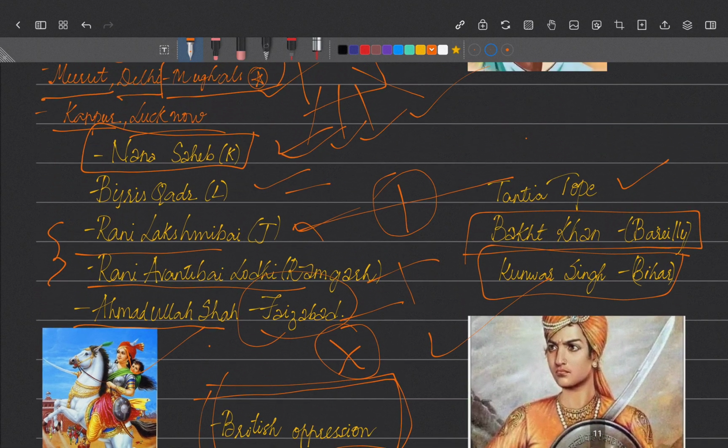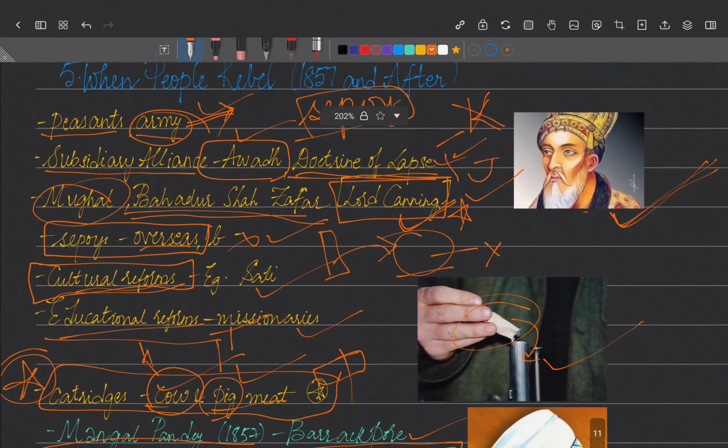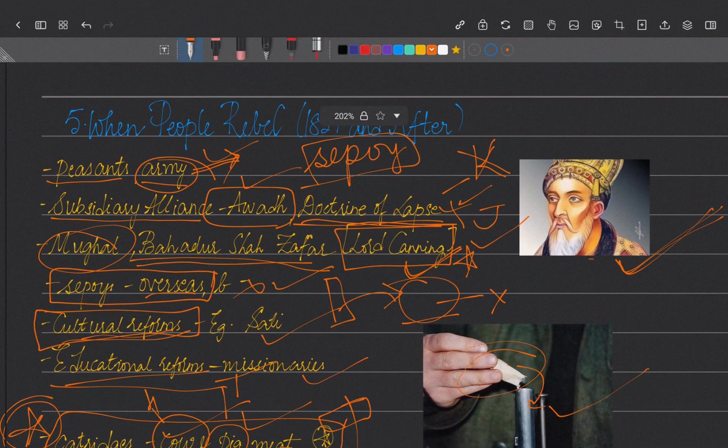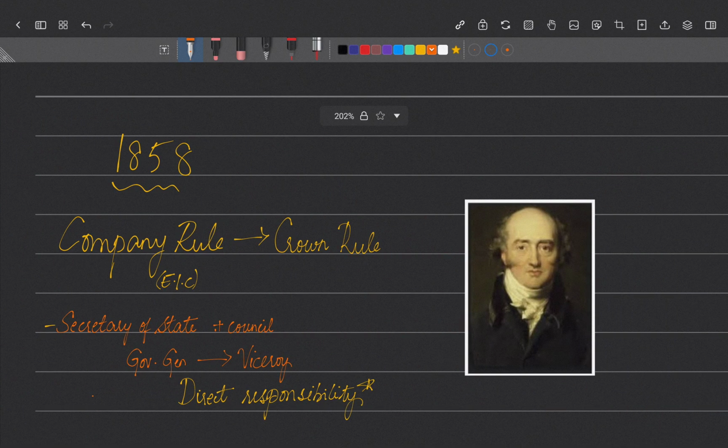So this suppressed the revolt of 1857, but it remains important in the history of India, because they say it is the first war of Indian independence, or the first war in which all the Indians came forward to revolt against the mighty superpower of Britain. Right. So what happened after the revolt?